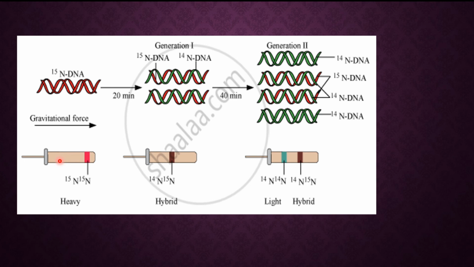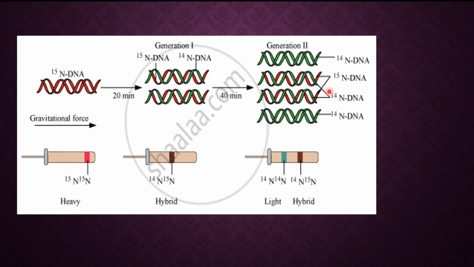In the second case, they took the hybrid DNA and kept it in another test tube containing cesium chloride. As these DNA strands are hybrid, the band forms at the center. In the third test tube, they took the two daughter DNA molecules and kept them in a test tube containing cesium chloride.